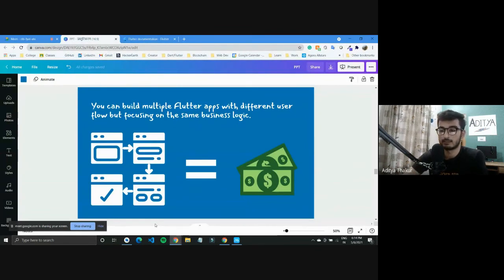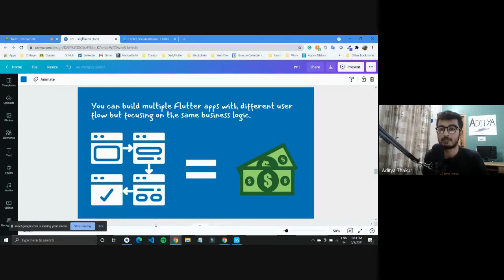We had this small button that was used to increment the counter each time someone tapped on it. The function of this button would remain the same for the 6 different platforms, as in it would be the same for the mobile application, it would be the same for the web. But you can modify the UI, or the user interface, for the different platforms.